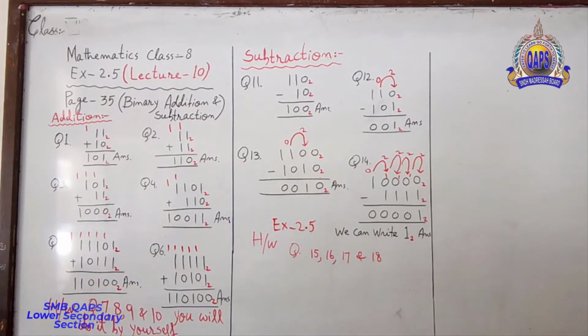Now question number 5. Look at the board very carefully and look at question number 5.